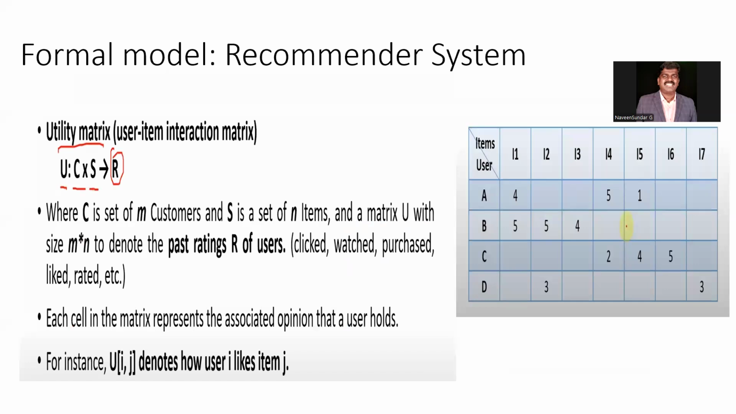So in the formal model in recommendation system, this is how we are giving the formula. That is C cross S, which gives R. What is this C? When you take this example, you can see A, B, C, D are all the customers, and I1, I2, I3, I4 are all the items. So the different objects, or here we can say these are the different users. We can say C is a set of M customers, and S is the set of N items. So that is how we are saying C cross S.